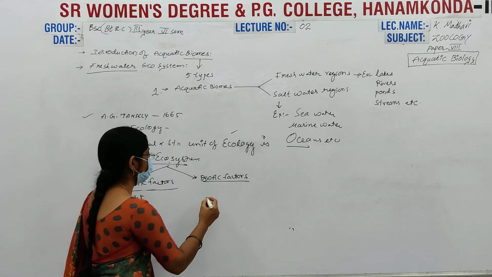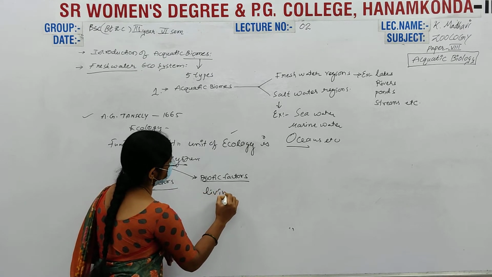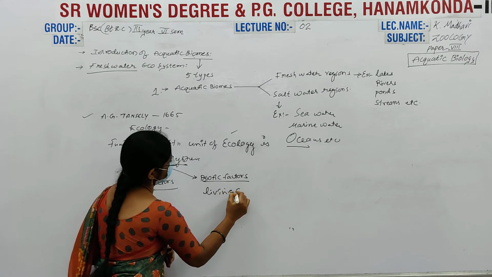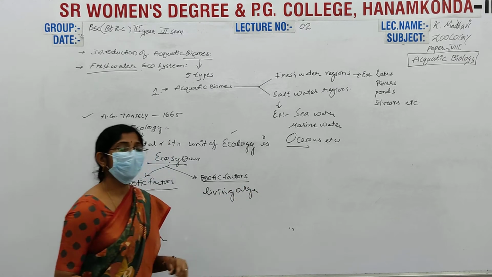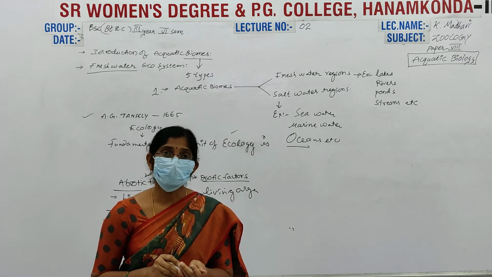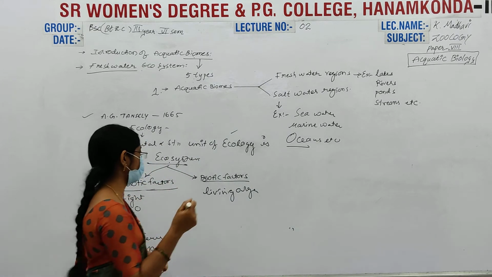The biotic factors are the living organisms. These living organisms are basically categorized for their functions and their activities.